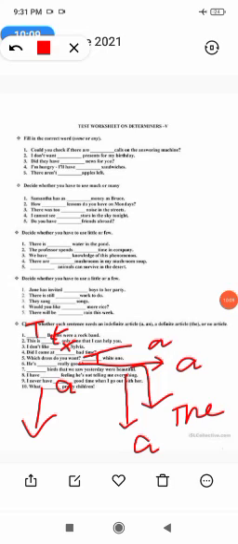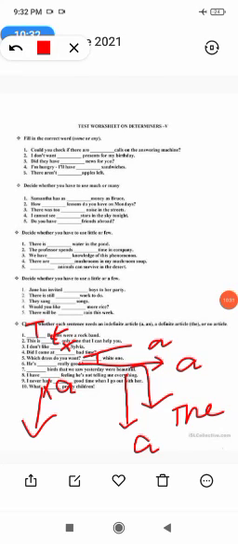I cannot say a because it is children, plural, so it cannot be a. So what pretty children. So I will have no article used here. What a pretty child, but what pretty children. Okay, plural. So in front of plural there is no article.